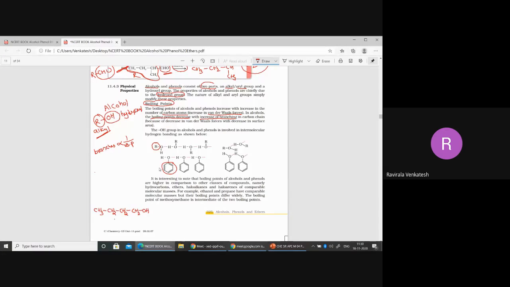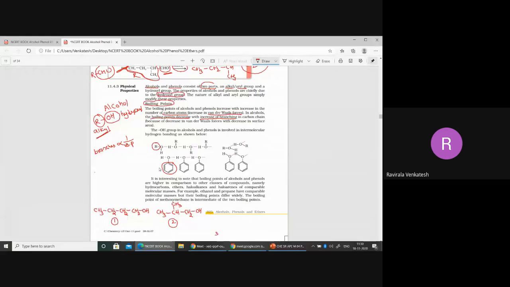Okay, this is the first one, butanol, one butanol, right? Second one I'm writing here CH3, CH, CH2OH, and CH3 here. This is the second one, isobutanol, or isobutyl alcohol.